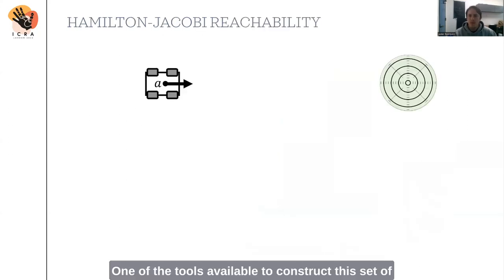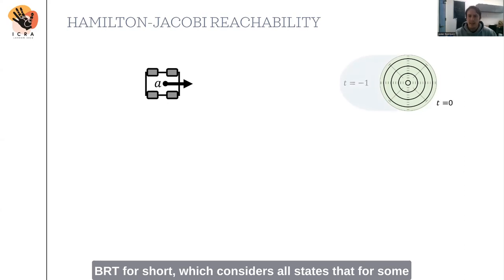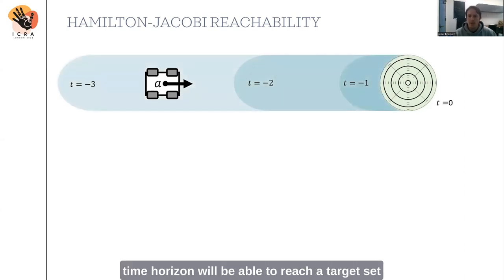One of the tools available to construct this set of states that can reach the target set safely is Hamilton-Jacobi reachability and the notion of backward reachable tube, or BRT for short, which considers all states that for some time horizon will be able to reach a target set by having the optimal control applied at all times.